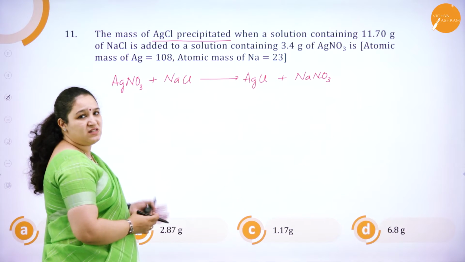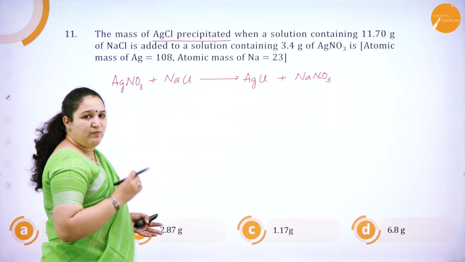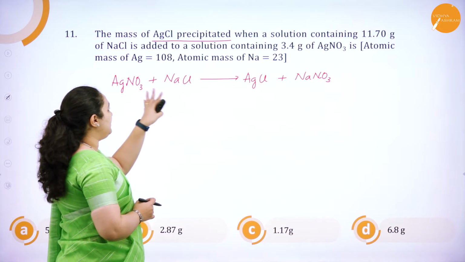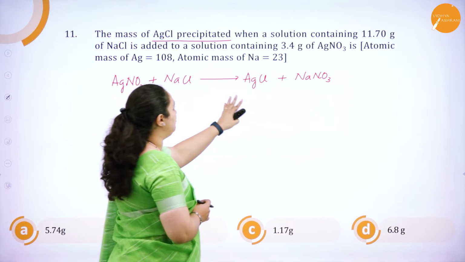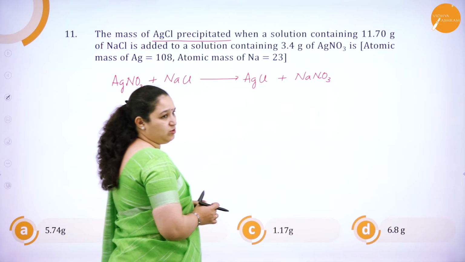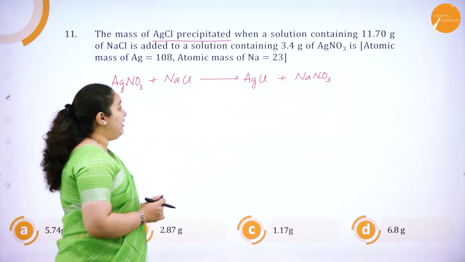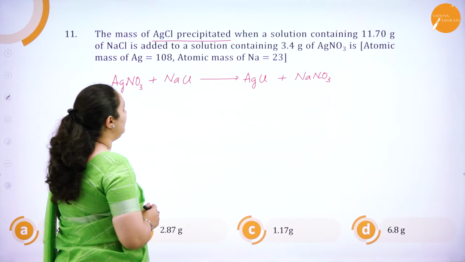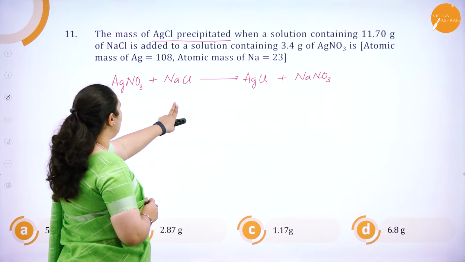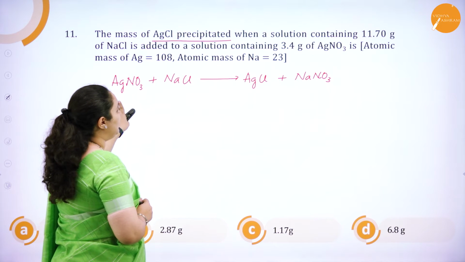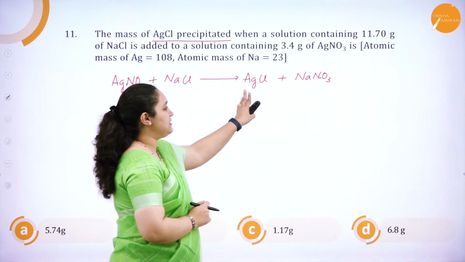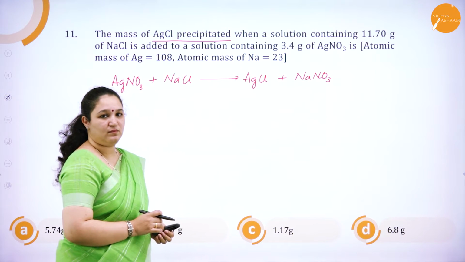It's already a balanced equation, from which you can understand that 1 mole of AgNO3 is reacting with 1 mole of NaCl to give 1 mole of AgCl and 1 mole of NaNO3. But we are not taking 1 mole. What they have given? They have told that when 11 grams of sodium chloride is mixed with 3.4 grams of AgNO3, what is the mass of the precipitate which is formed?